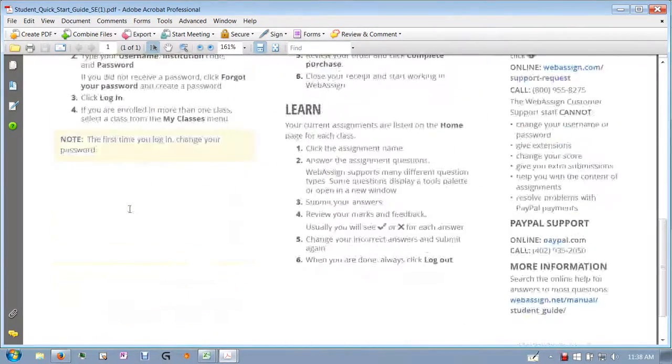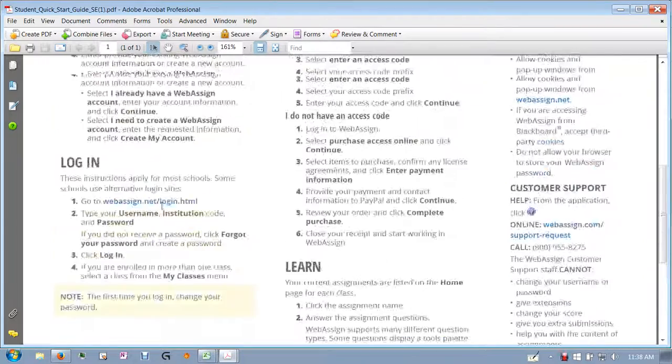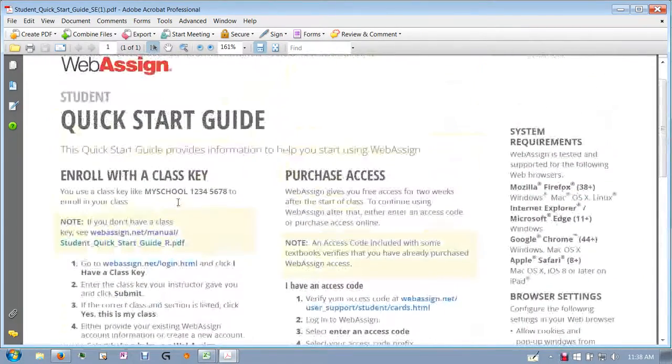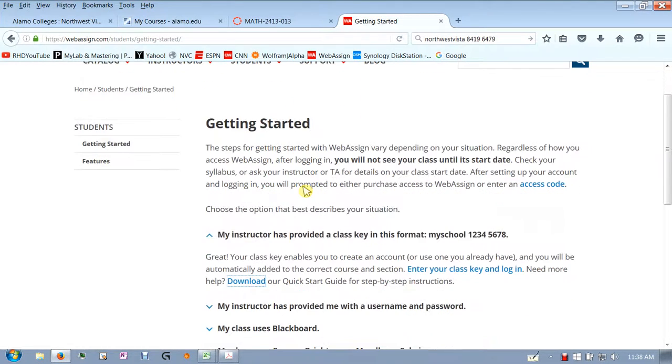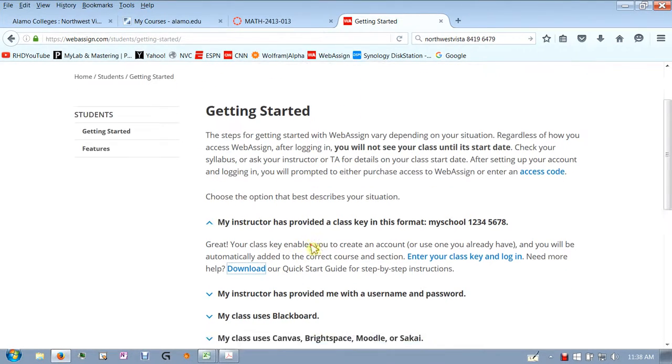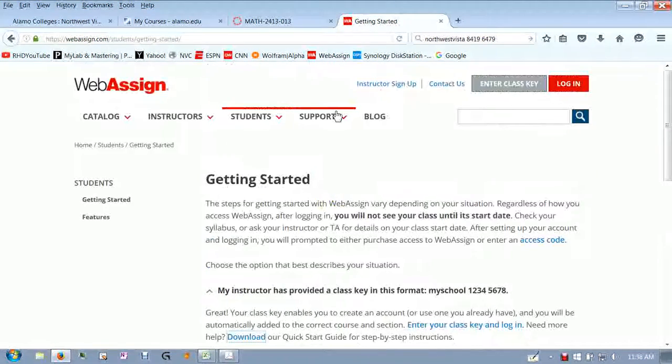You log in, and once you get in, this is what I can't show you. You'll be asked to purchase access, and you can use a credit card to purchase your access. That's if you didn't buy a new book, which I'm not recommending you buy a new book. I'm recommending you just pay for it online. But if you just want to go get the book, then you will have your own access code, and it's a little different. So hopefully that's enough to get you started.